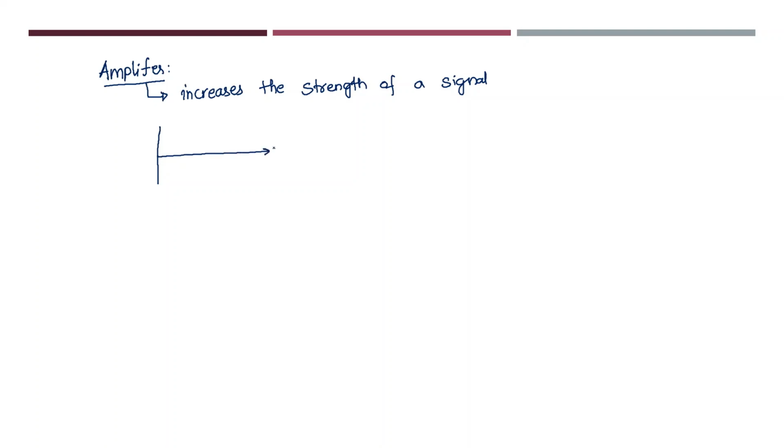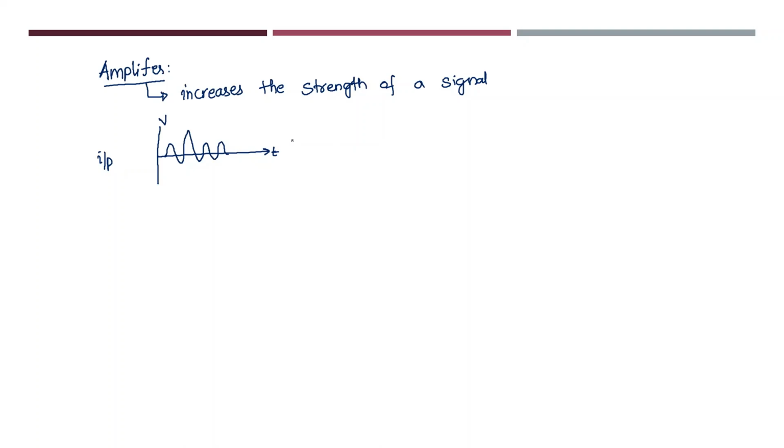So let us understand what is the meaning of amplifier. An amplifier is a device which is used to increase the strength of a signal. Let me explain it with an example. Suppose this is an input signal, this is voltage, and this input signal is changing with respect to time. Let me draw some random signal, not any particular signal.